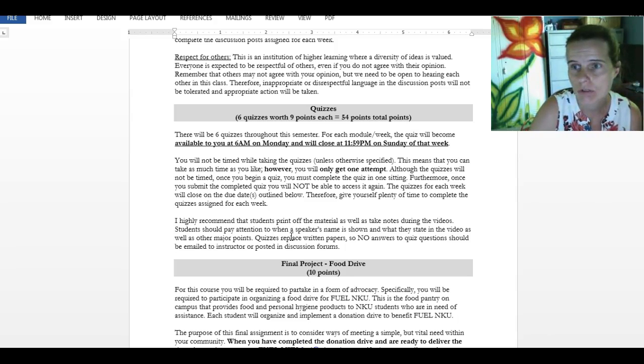Make sure that you do give yourself adequate amount of time to complete these assignments. Make sure you give yourself adequate amount of time to review all of the materials I'm providing before you start taking the quiz.